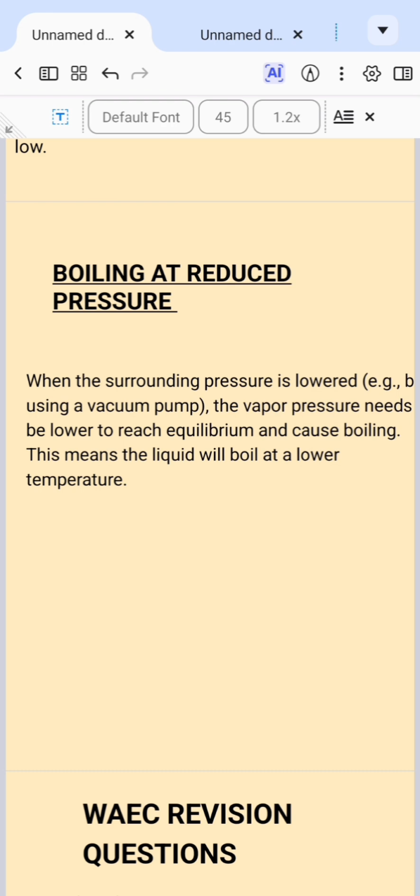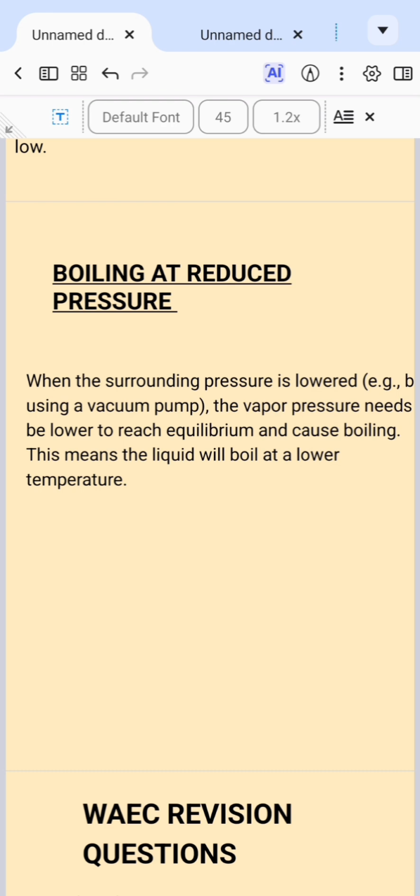vapor pressure. So what do we mean when we say boiling at reduced pressure? It means boiling can take place even when the pressure is reduced, and pressure can be reduced if we use a vacuum pump. That is, when the surrounding pressure is lowered by using a vacuum pump, the vapor pressure definitely will be lowered to reach equilibrium and boiling will take place. This means the liquid will boil at a lower